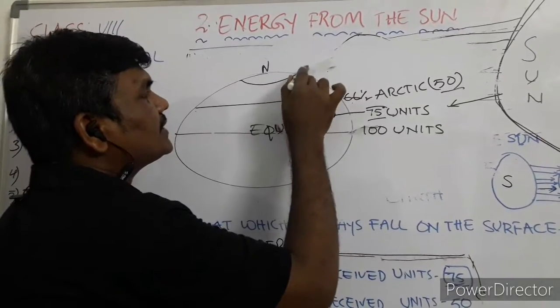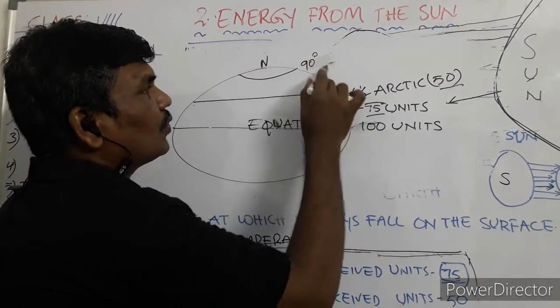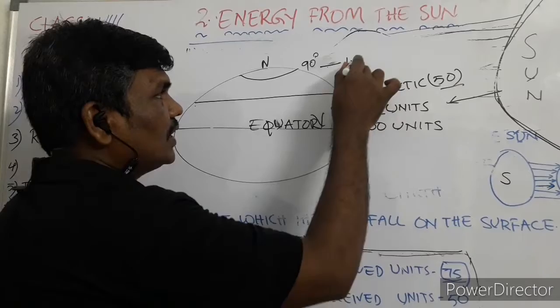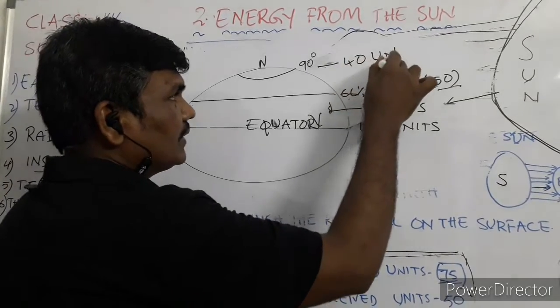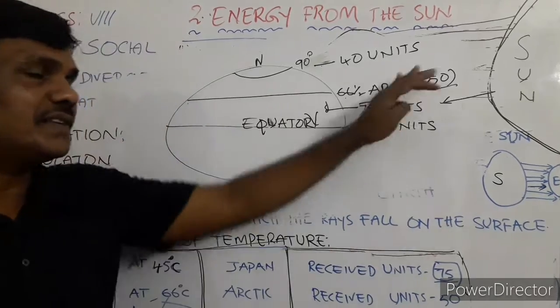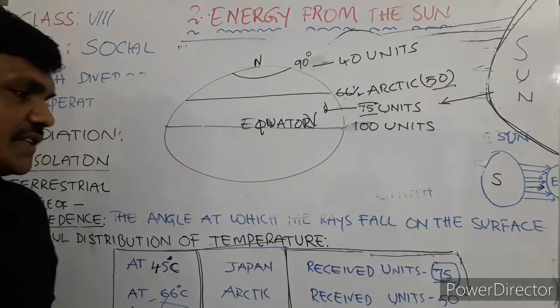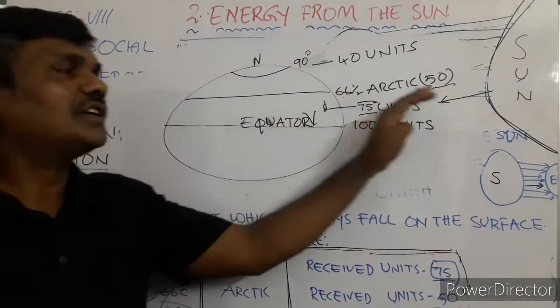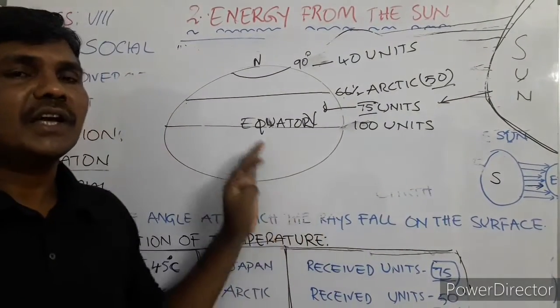Here, what is this degree? 90 degrees. How many units of temperature is it? 40 units. 40 units of temperature is received, that you have to understand. So what does this show? The unequal distribution of temperature in this lesson.